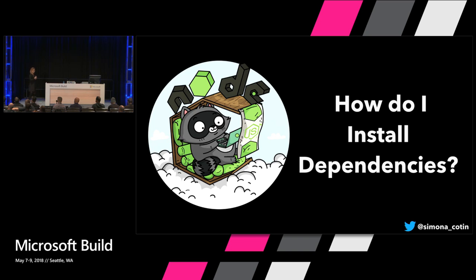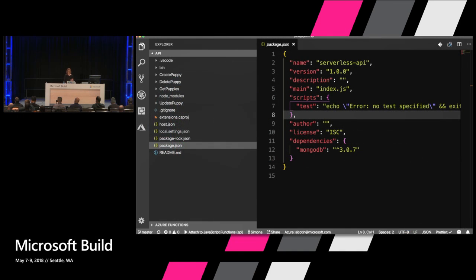Installing an NPM dependency in serverless is as simple as that. We have to create a package. The powerful thing is that we're going to be able to use all the Node.js node modules in all of our functions.